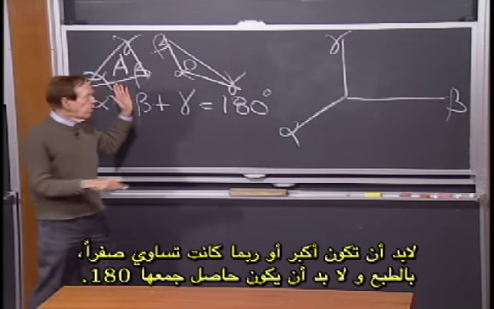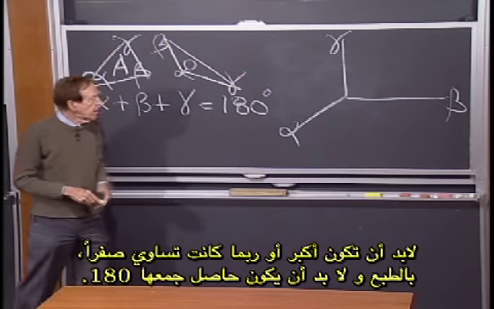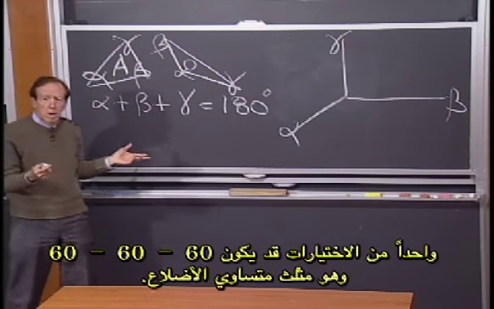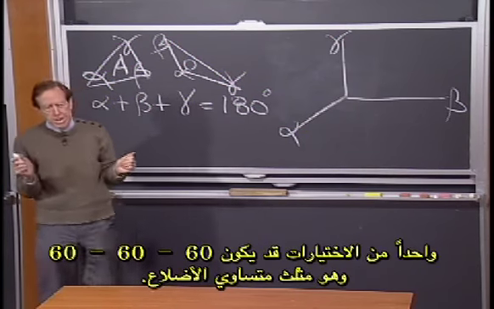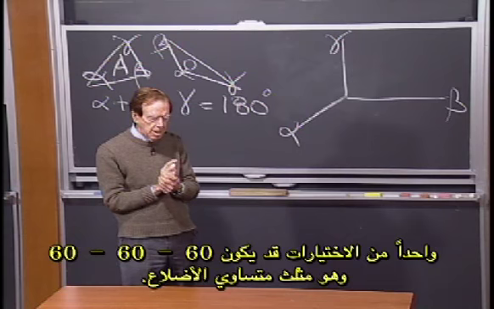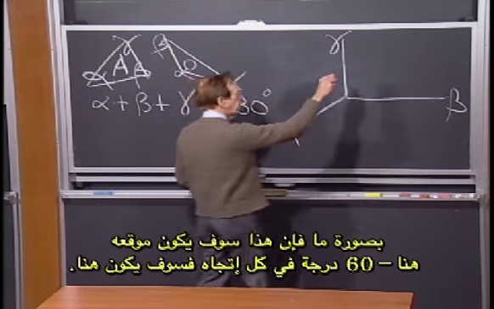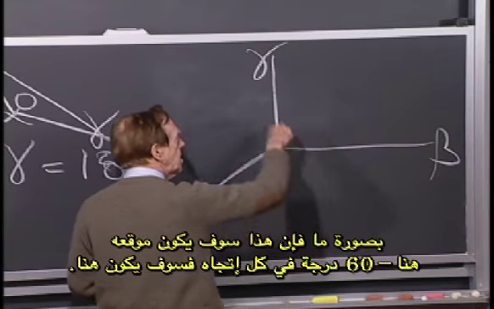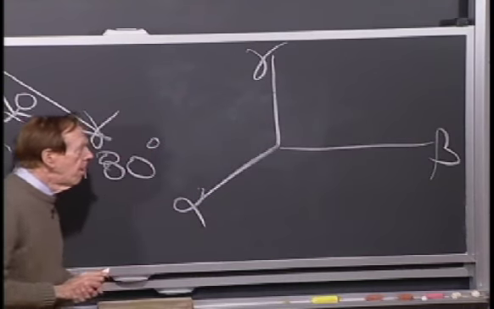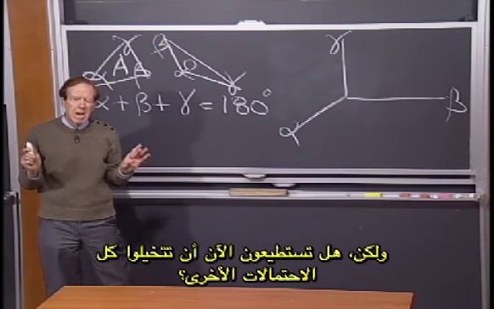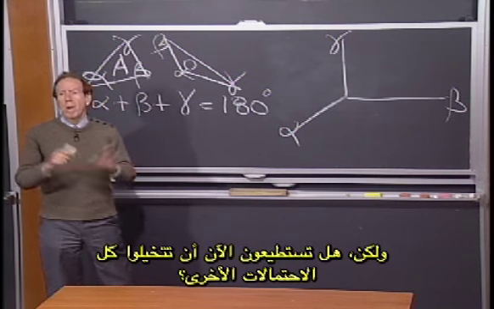They have to be greater or equal to 0, of course, and they have to add to 180. So a typical one would be 60, 60, well, not typical, but 60, 60, 60. That would be equilateral. Somehow that would sit out there. But now, can you imagine all other possibilities?